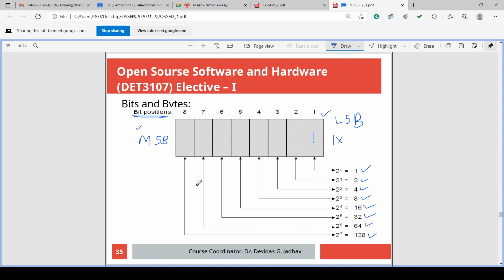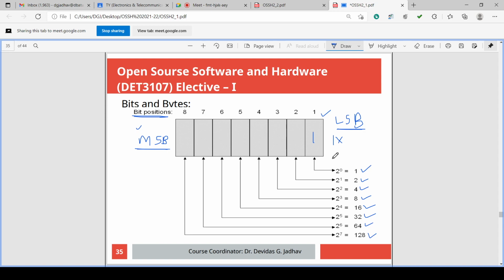So largest weight is there for this particular bit position. That's why this bit is called MSB, most significant, most important, most large bit, and this is least significant, minimum, the smallest one.